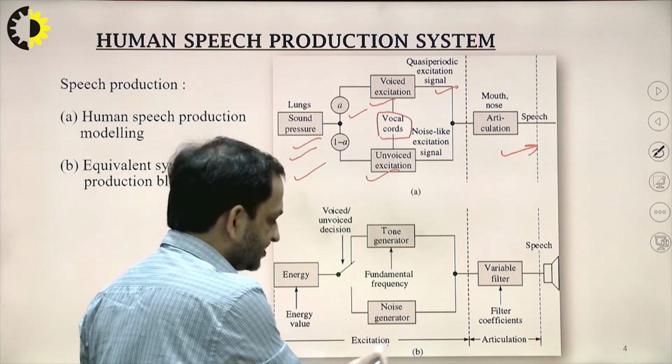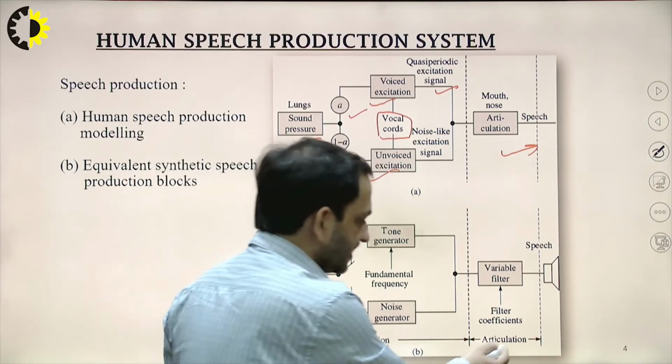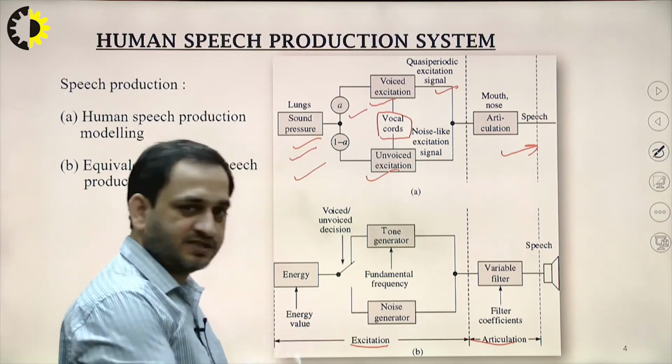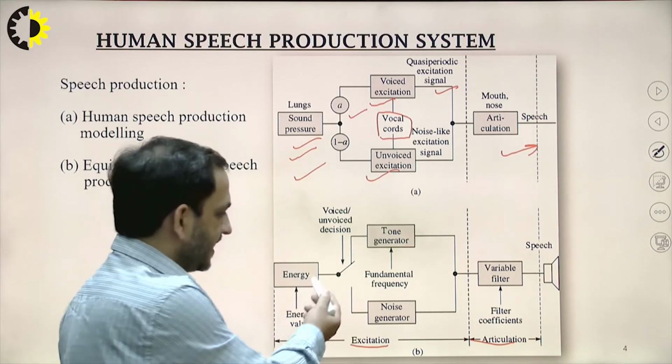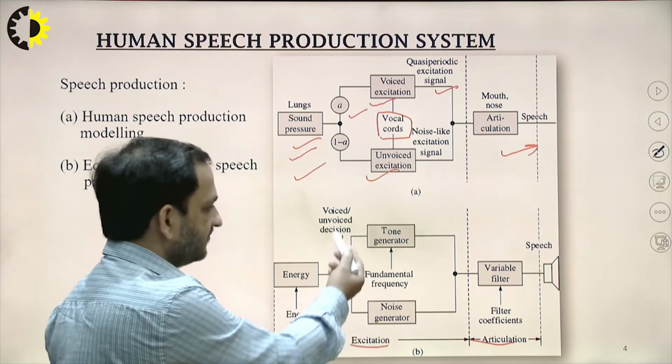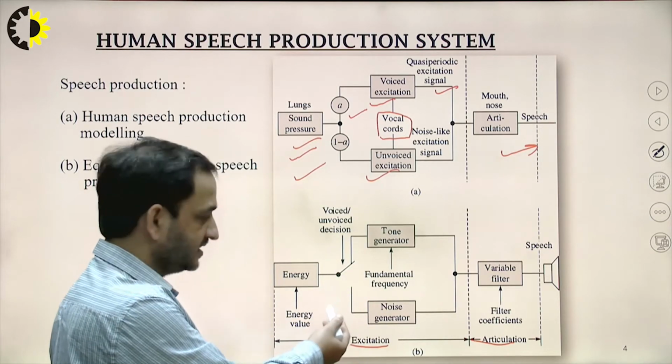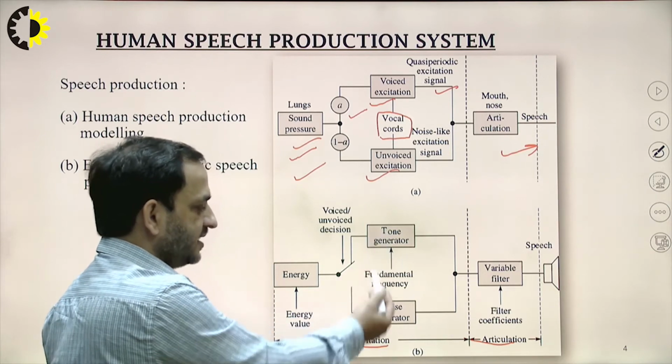First is the excitation part, and second one is the articulation part. In the excitation part, the energy is the source of generating the voice, and it is bifurcated into two parts, the voiced and unvoiced. It is based on the decision making device which is inbuilt in that. Then there is a tone generator and a noise generator.